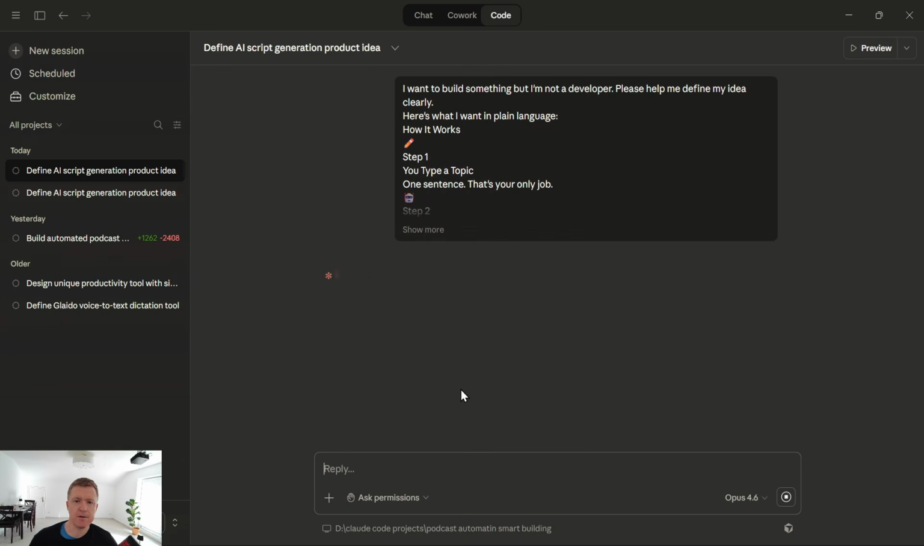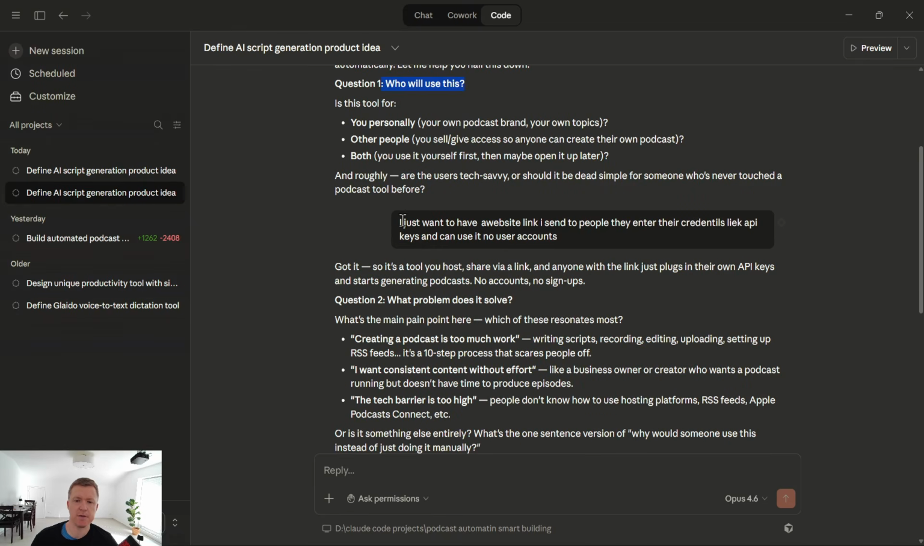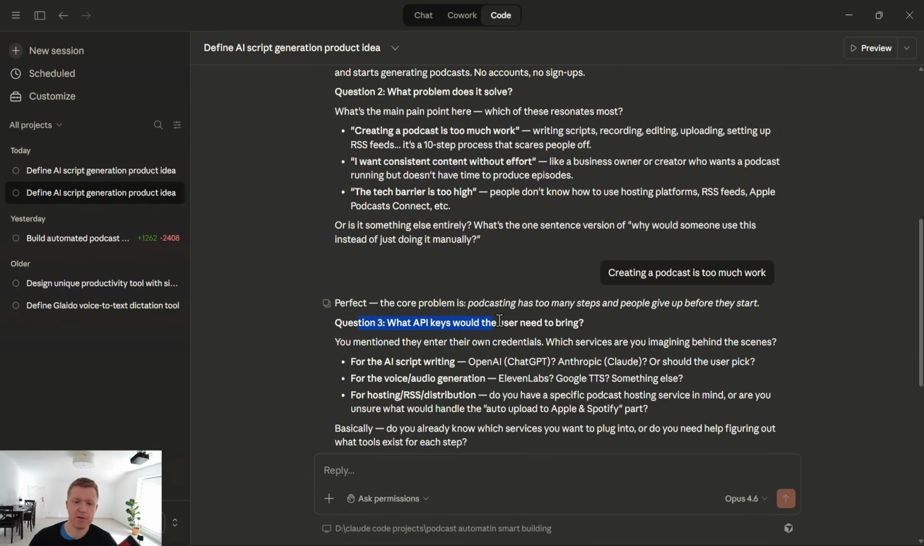And then it's going to ask me a series of questions. So the first question was, who will use this? Personally, other people, both. I answered it. I want to send people a link so they can access it. What problem does it solve? And also, what API keys does the user bring, or what tools do you want to connect to?